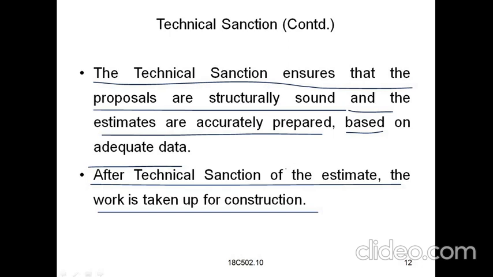This is the process for every construction work in the engineering departments. The proposal should be submitted to the government and approved by the competent authority, and after that the proposals we submit to the government, it is known as technical sanction. So after getting the technical sanction of the estimate, the work is taken up for construction.